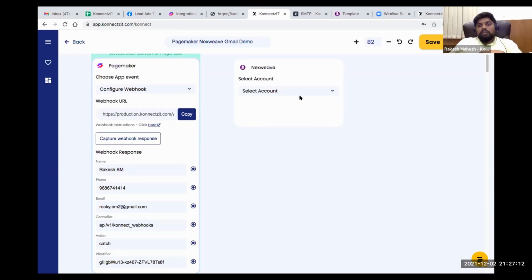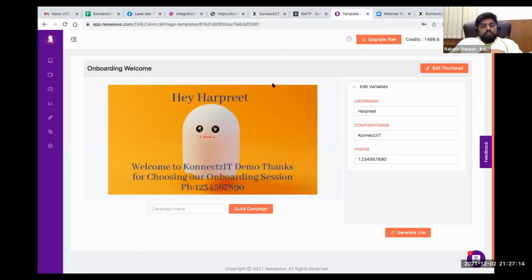I'll show you how to do that. So basically you have to log into NextView. This is one of the apps, where they give a particular username, company name, and phone number. I'm just using this as my personalized greeting card, where it actually says the name, and it says welcome to the company name, and it says thanks for choosing our onboarding session, and displays their phone number. So just a basic template I created using NextView.